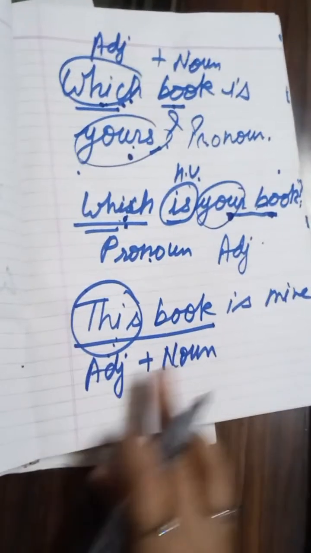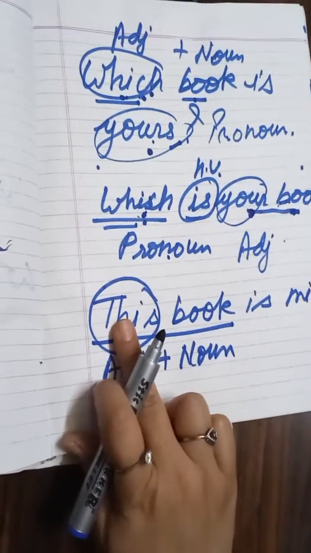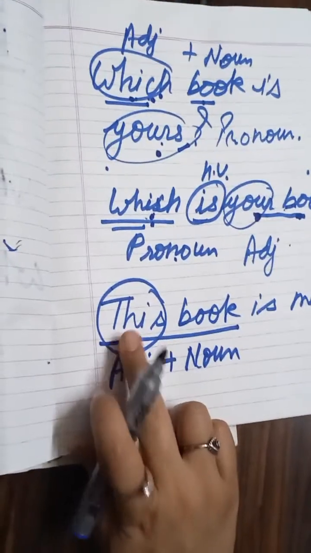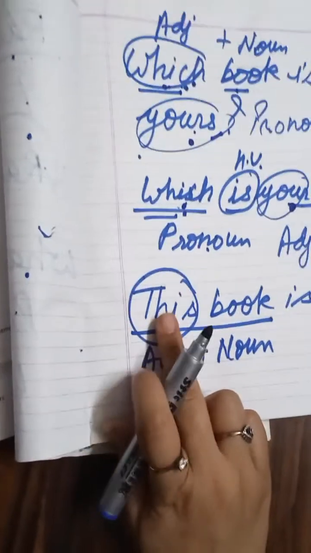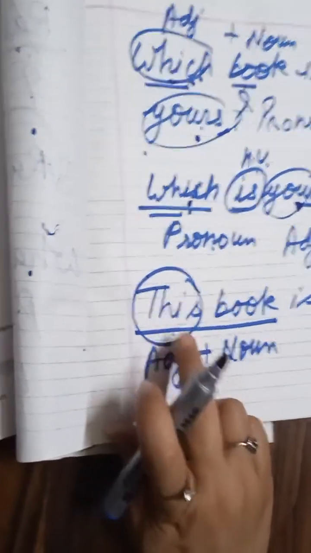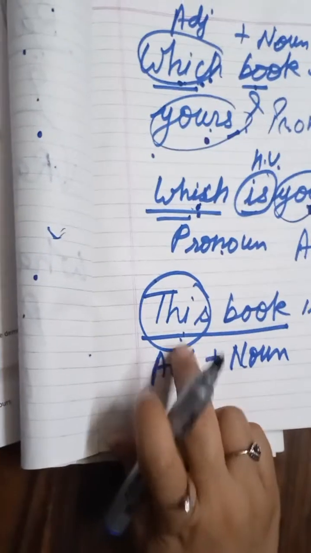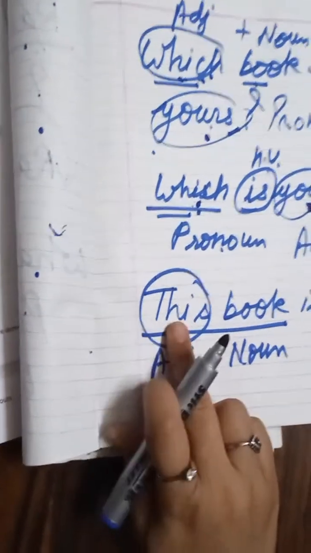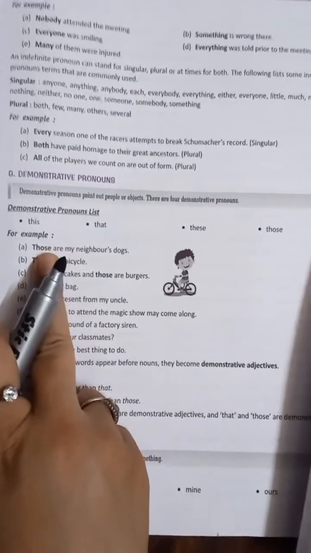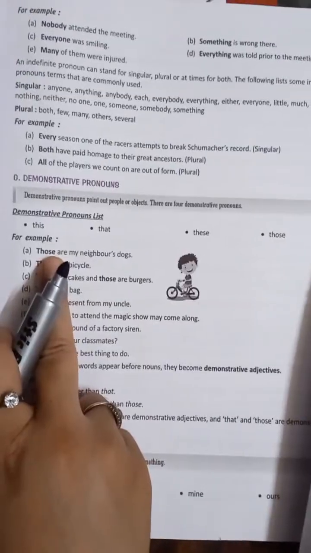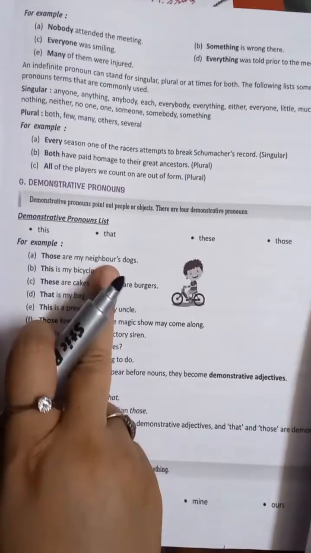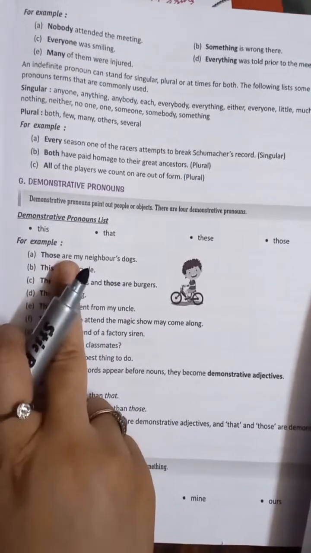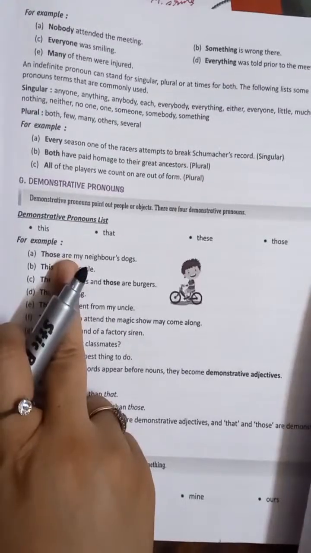In this case, this word is not a demonstrative pronoun, it is a demonstrative adjective. Because this word is repeated in this and pronoun concepts, most of the time students get confused. So you need to observe the position: they are before the helping verb. Like those are my neighbor's dogs, so after those, a helping verb is written, that means it is a demonstrative pronoun.